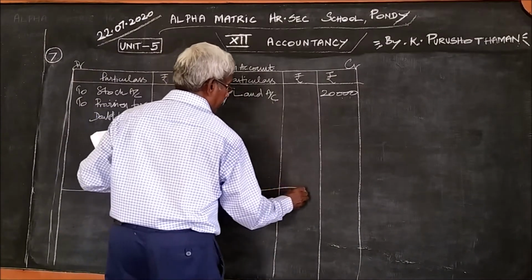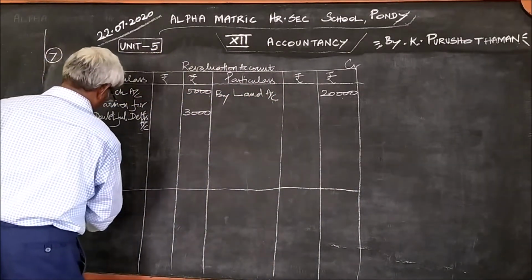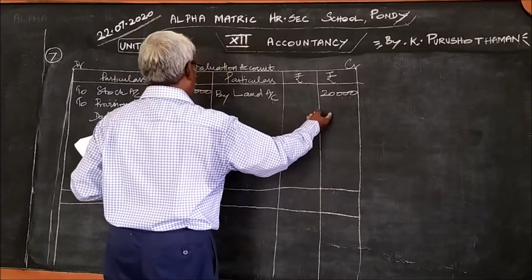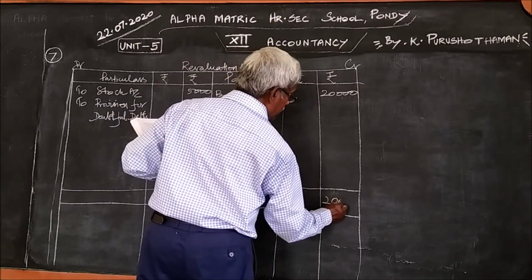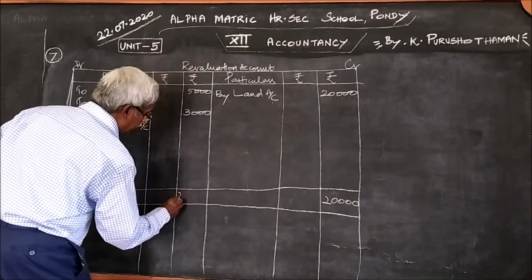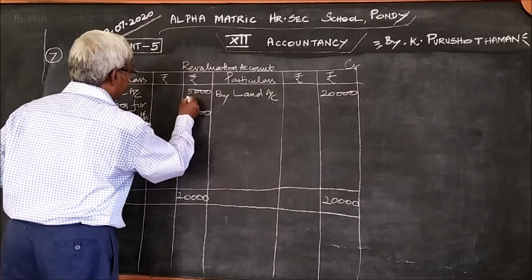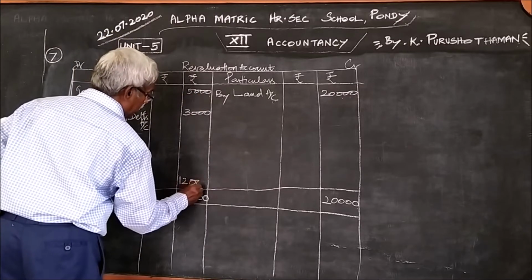With these three items, the profit and loss items are over. Here 20,000, here only 8,000. The greater total is 20,000. You write 20,000 here also. The balancing figure, minus 8,000, is 12,000.